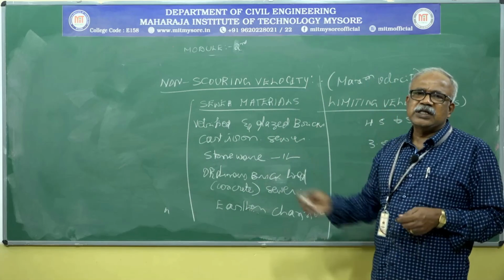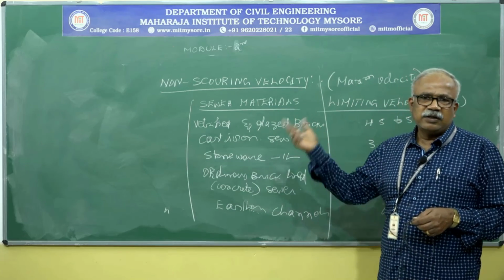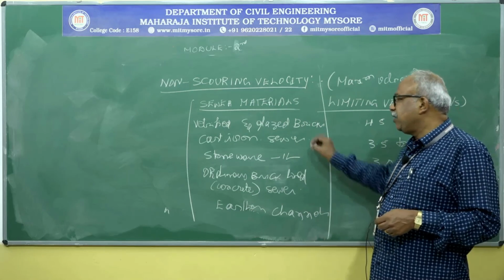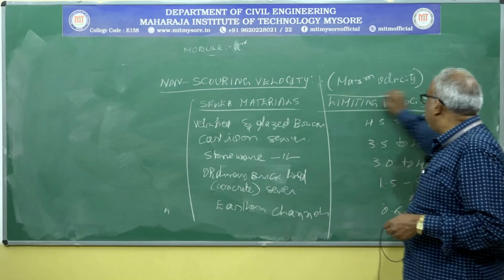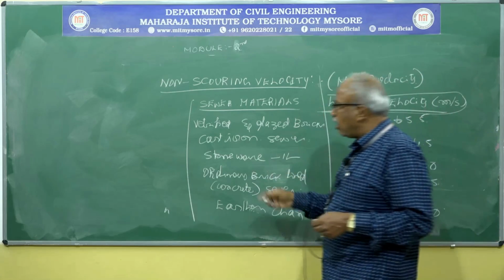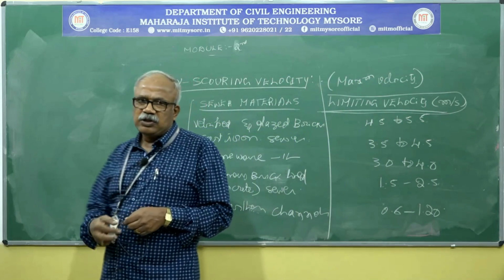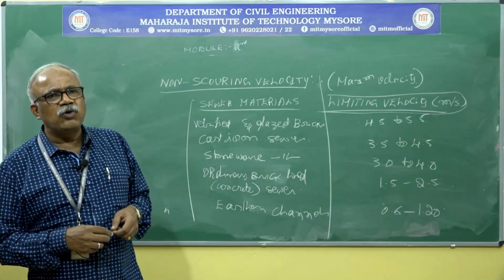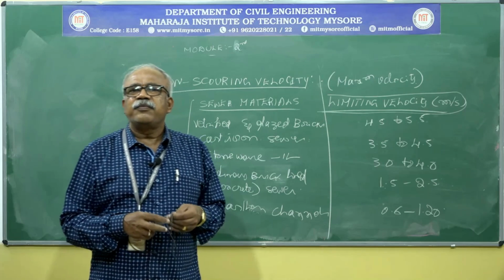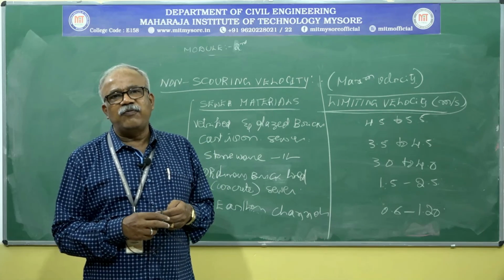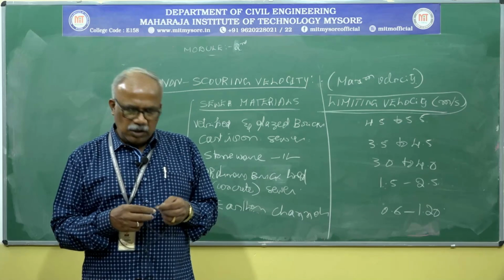These are all the standards given by the authority. So, this limiting velocity has to be maintained according to the materials used. If not, there is no chance of expecting more life from the materials.